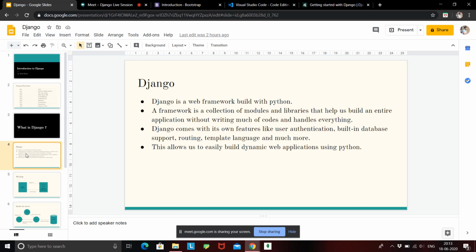So when you're writing something, you don't have to worry much about how the implementation is or how in the system this will work. You just have to write your front end code and your routing, and most of the internal parts are just handled by Django itself. You don't have to write much code to deploy your site. Okay, so make sure you understand what a framework is. It is just a collection of modules and libraries that help us build an entire application.